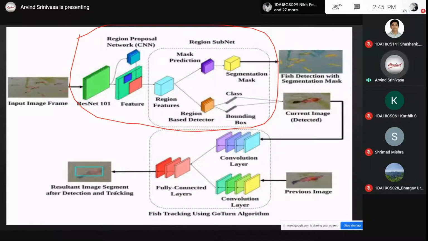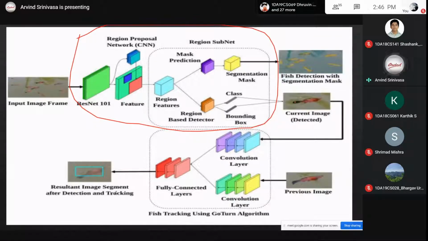What Mask RCNN does is it detects the fish and gives us the mask of the fish. The mask means you can get where the fish is and even the entire fish length.